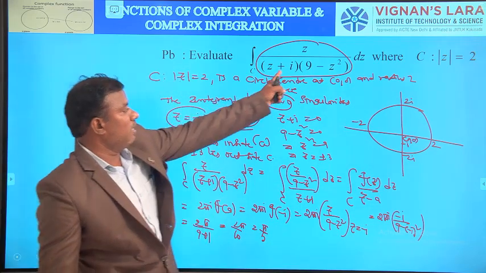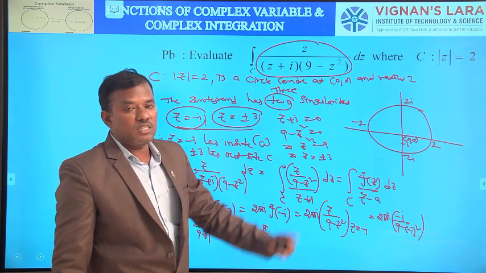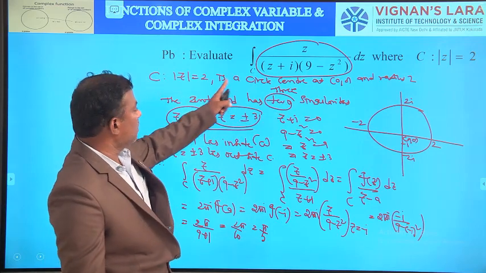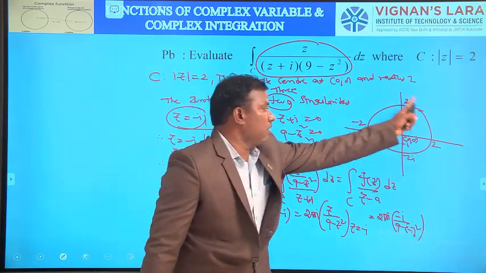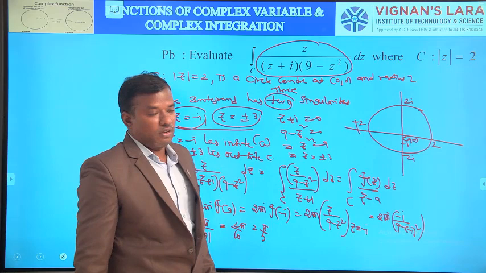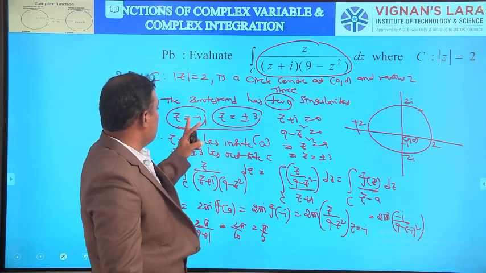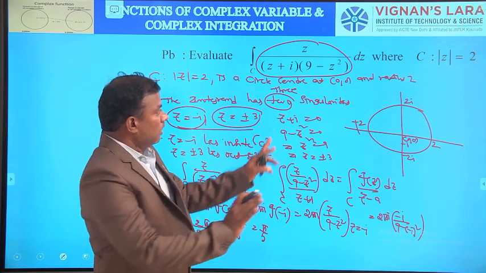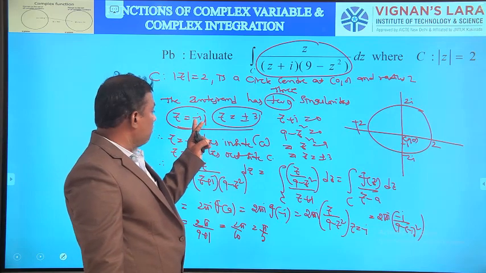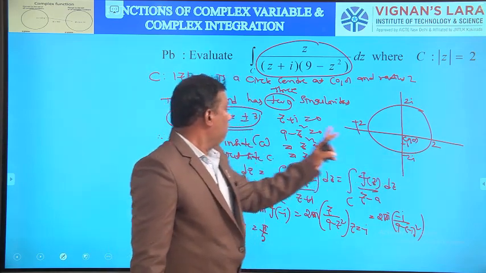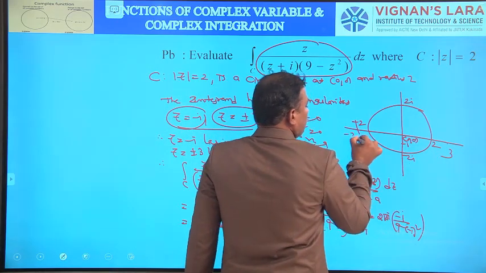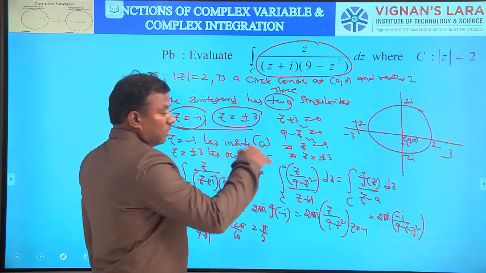Integral over C z by (z plus i)(9 minus z square) dz, where C is mod z equal to 2. Once again, mod z equal to 2 is a circle centered at 0, 0, radius 2 units. This is the given curve. What is the integrand? z by (z plus i) into (9 minus z square). This integrand has 3 singular points, minus i and plus or minus 3, obtained from the denominator equal to 0. Among them, minus i only lies inside C; this is plus 3 and this is minus 3, both lie outside the circle.